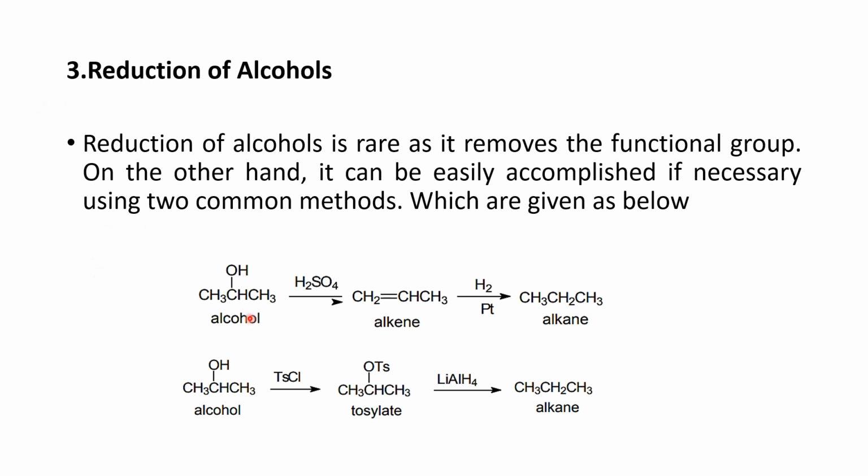In the first method, alcohol in acidic medium is converted into alkene, which in the presence of hydrogen and platinum is further converted into alkane. Now, in the second methodology, alcohol in the presence of TsCl is responsible for the production of tosylate, which in the presence of LiAlH4, lithium aluminum hydride, is responsible for the production of the product, which is alkane.